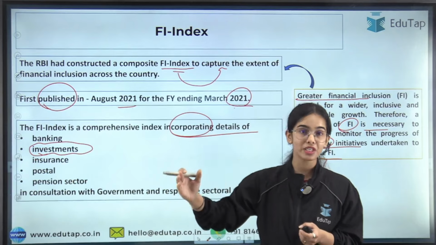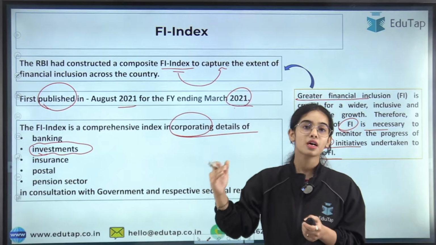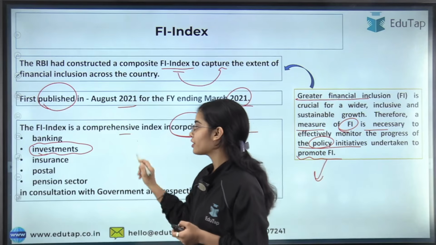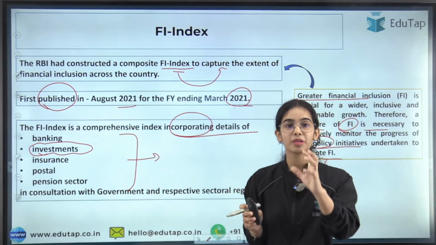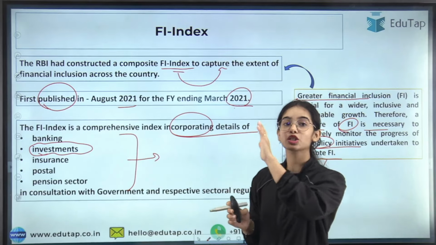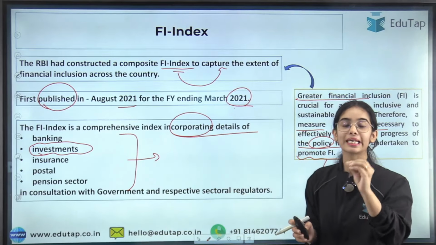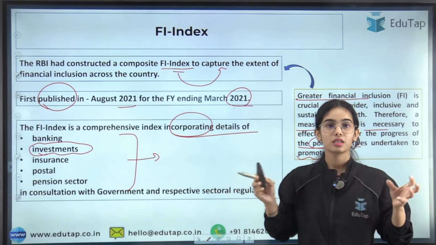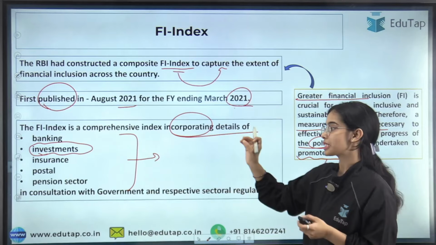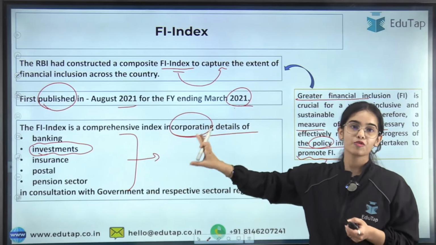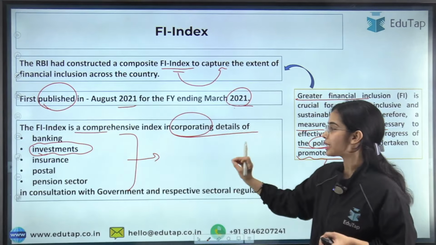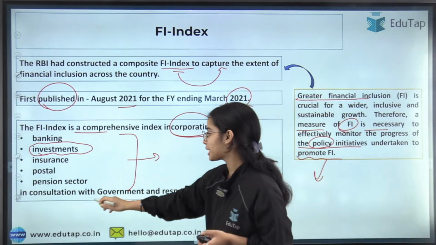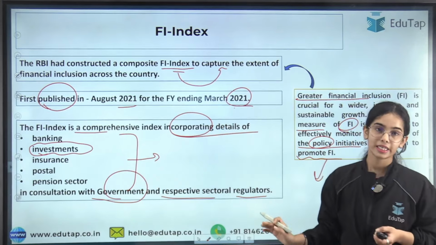Are they able to make investments, or are they getting included in the financial markets or not? So this is the idea: the Financial Inclusion Index is not only from the perspective of the banking sector, that the people have access to banking products, but also from the perspective that the people are getting included in different financial products or not, such as insurance products, pension products, and financial market products. So the Financial Inclusion Index is a comprehensive index incorporating details of banking, investment, insurance, postal and pension sectors, in consultation with the government and respective sectoral regulators.